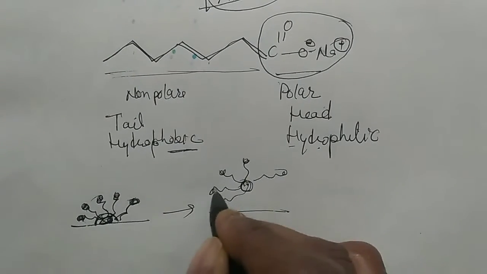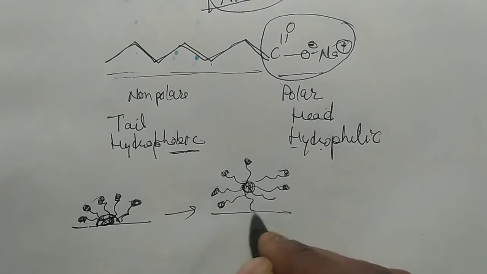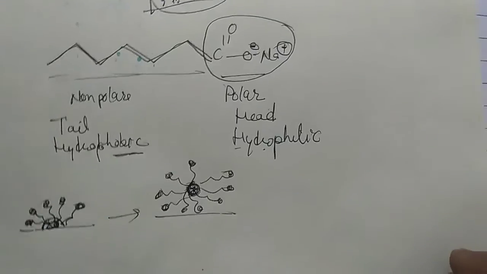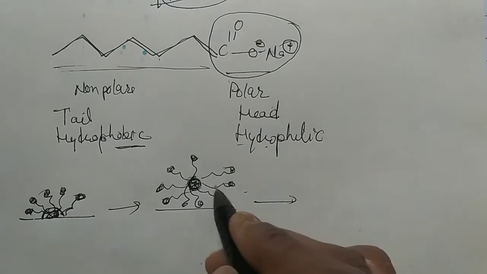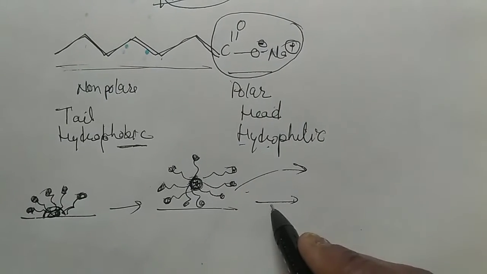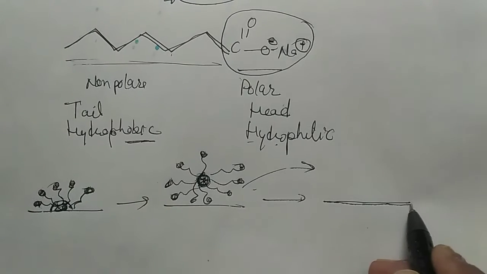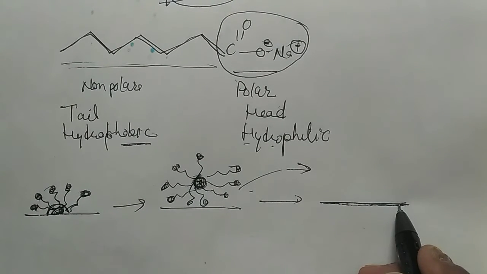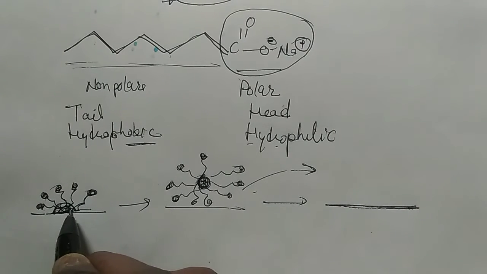Here, these are the head parts, and the tail parts are attached to this oil droplet. When we wash with water, these are removed by the water and the surface is clean. This is the surface without any fat, but this is the surface with the oil droplet.